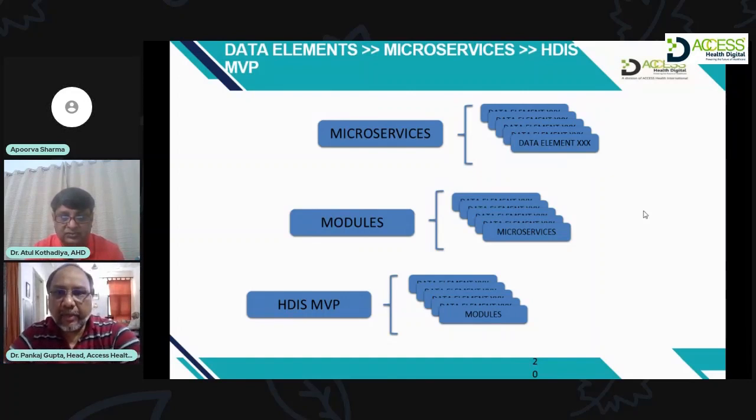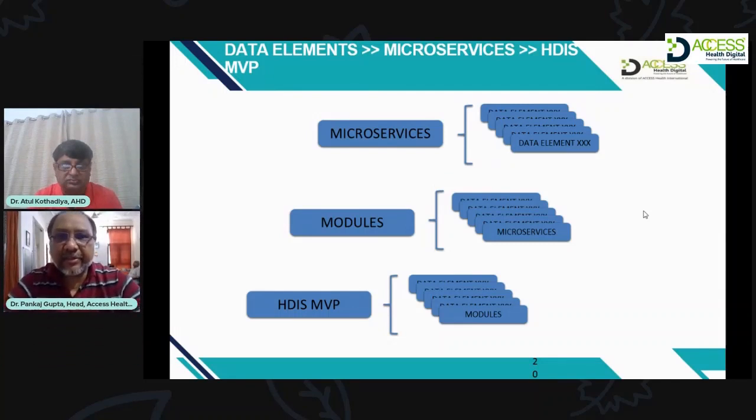Sure. So Health Delivery Information Systems basically are a bundle of modules, and modules are a bundle of microservices, as Dr. Atul said. The flexibility that microservices give you is that if you want to make a small change in one microservice, you don't have to bring down the entire system. And earlier you needed large servers to host all these microservices, but today you don't need to do that.